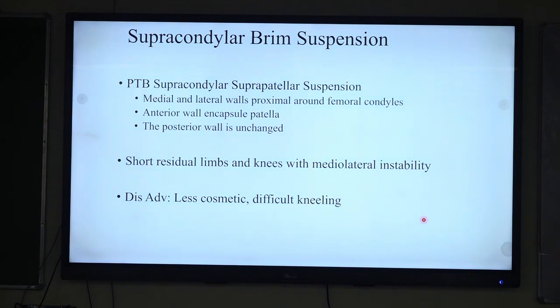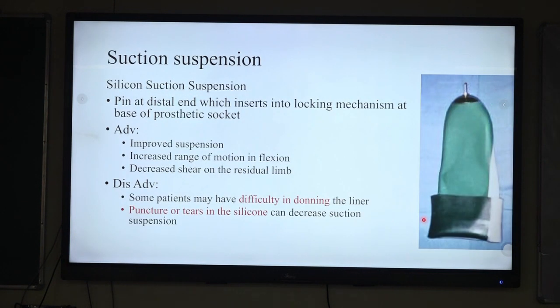Another suspension is the supracondylar brim suspension. Here, in the PTB supracondylar suspension, the socket's medial and lateral walls extend more proximally over the femoral condyle, and the anterior wall encloses the patella, but the posterior wall remains the same. They are basically required for a very short residual stump and in patients with mediolateral instability.